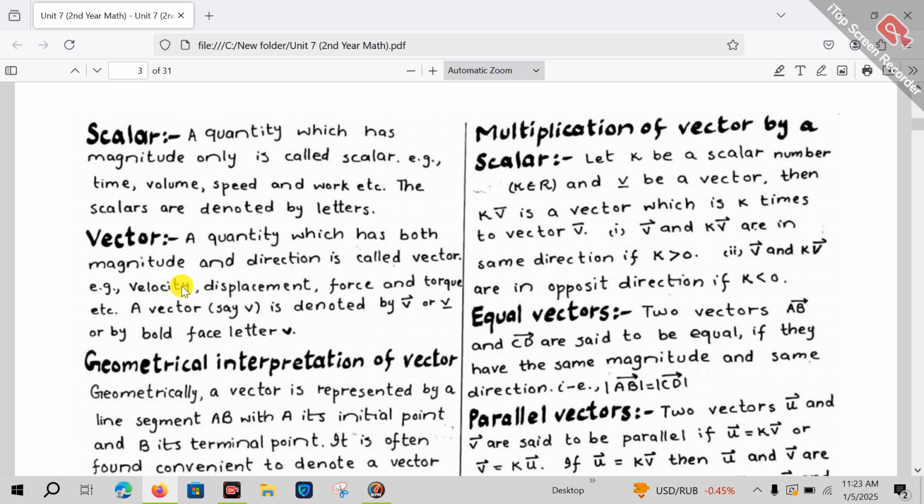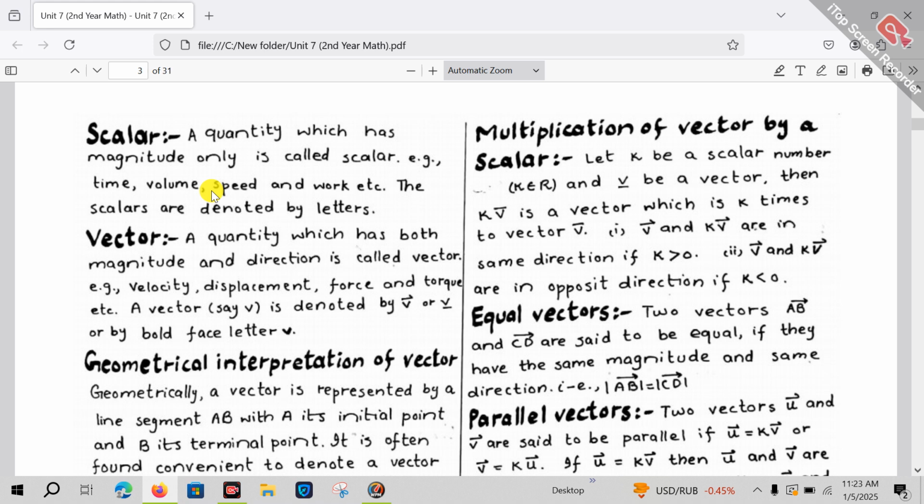Direction may be from left to right, top to bottom, or above to below, or below to above. So this is direction. The difference between scalar and vector is that a scalar is a quantity which has magnitude only, but a vector is a physical quantity which has both magnitude and direction.